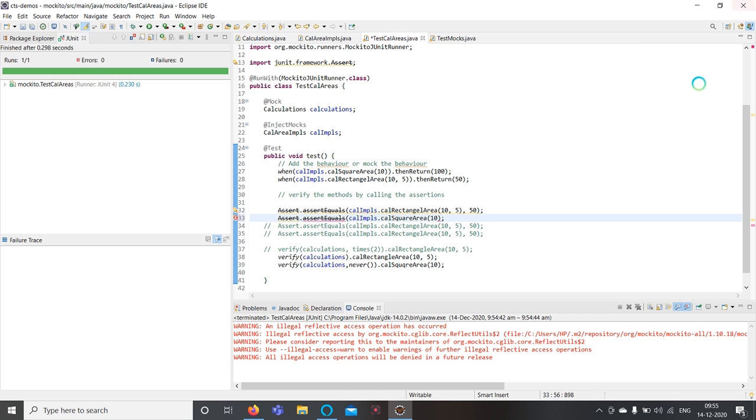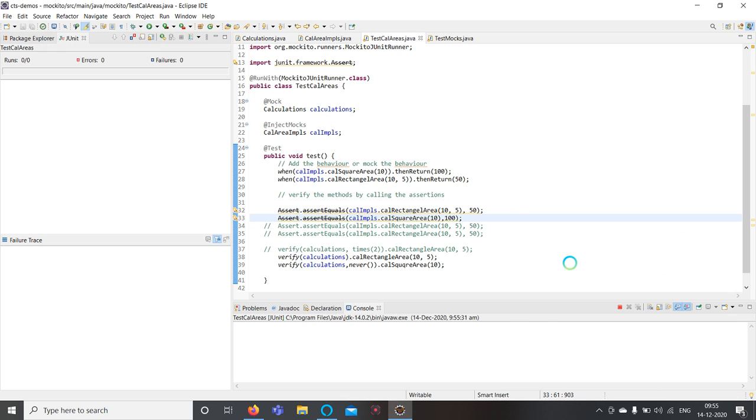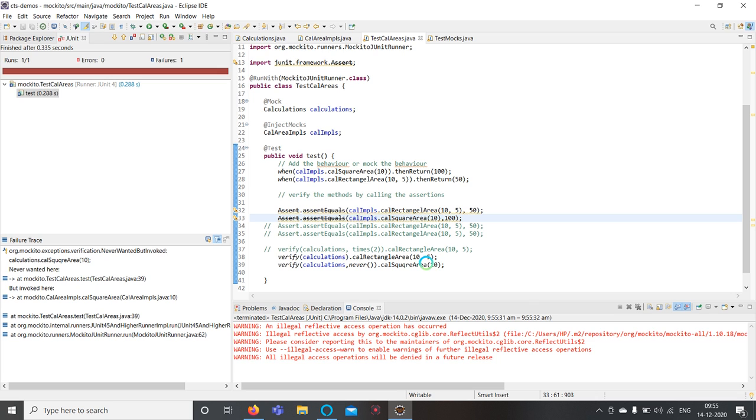In this example, I am calling this method, calculate square area. Now when I run this, my test case fails, because in this verify method I am specifying this method should never be called, but we have called this method one time.